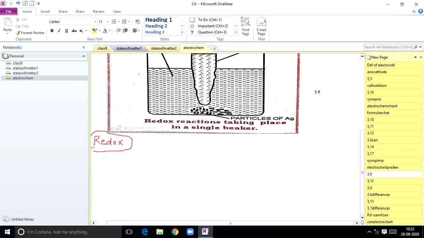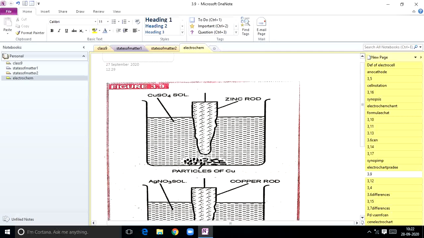For example, when a zinc rod is placed in copper sulfate solution, what happens here? The solution is found to be warmer. Definitely, the solution becomes hot if you touch the beaker.